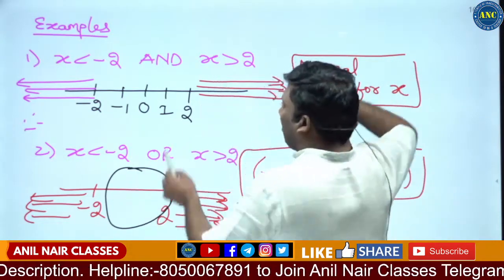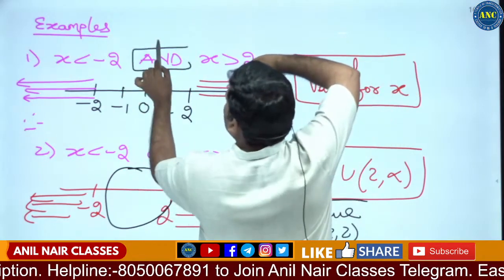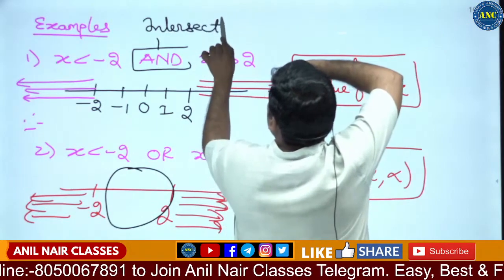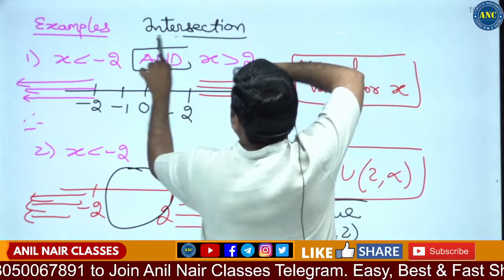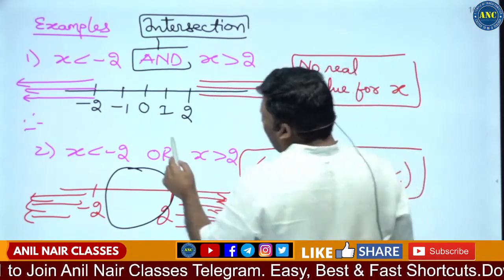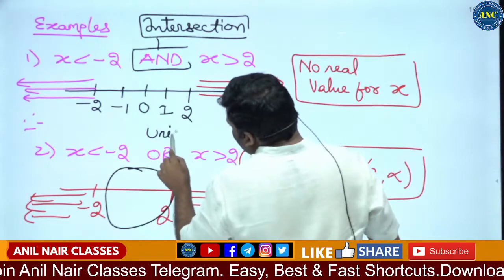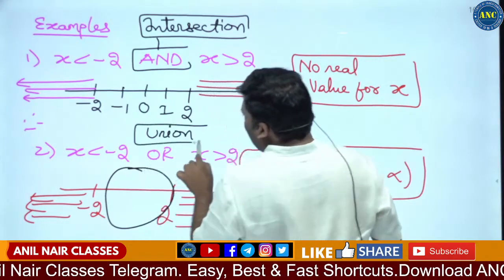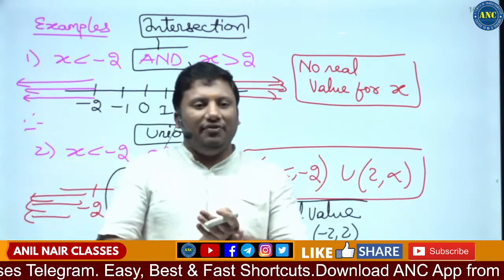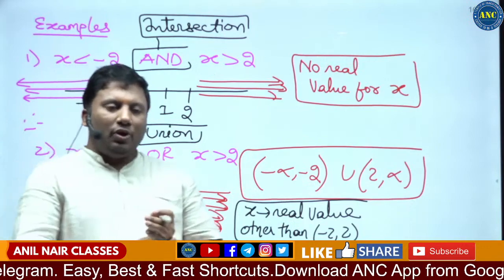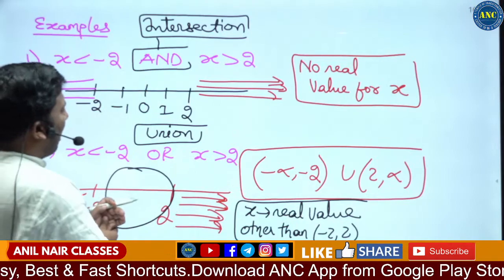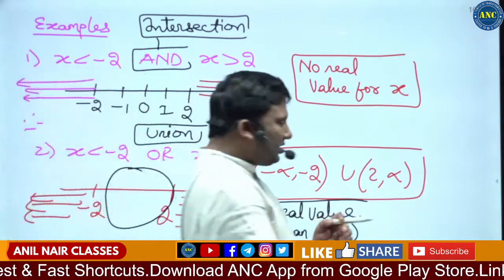And concept, I hope it is clear. And is like the intersection in Venn diagrams. Or is called the union in Venn diagrams. I hope the concept is very, very clear to you. I hope you understood the difference between an AND concept and an OR concept.